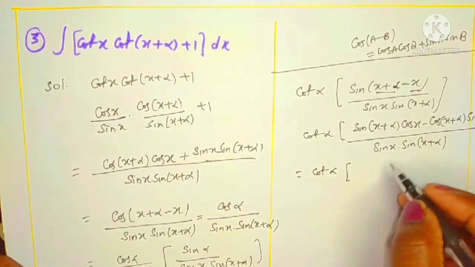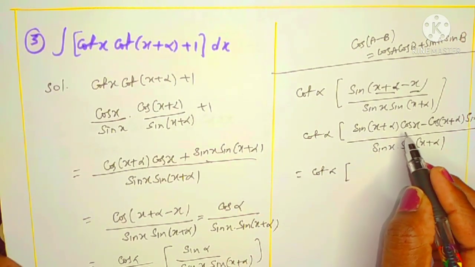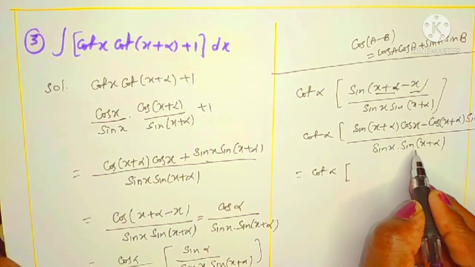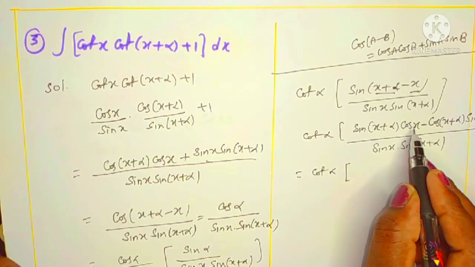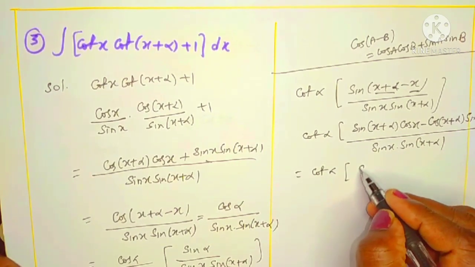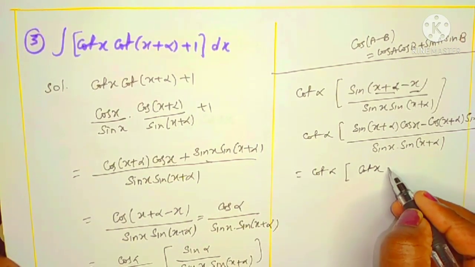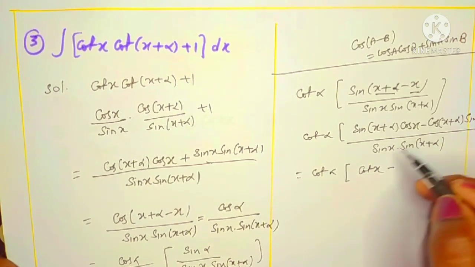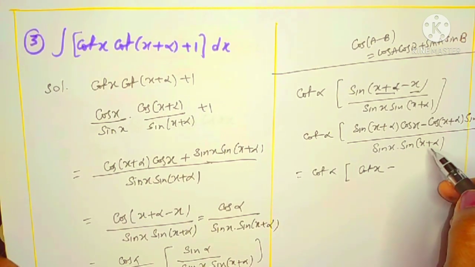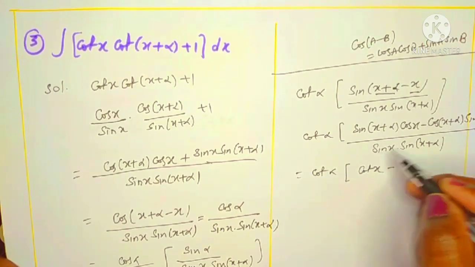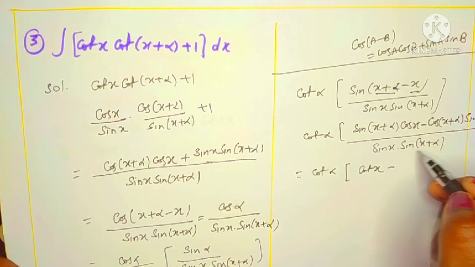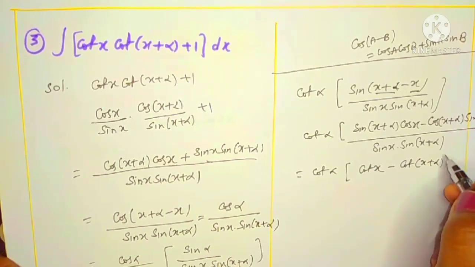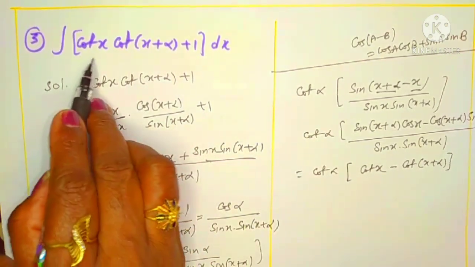By the separation of these functions, the first term is sin of x plus alpha into cos x by sin x into sin of x plus alpha. Sin of x plus alpha gets cancelled. What is left over? Cos x by sin x is cot x. In the same way, minus the second term: cos of x plus alpha into sin x by sin x into sin of x plus alpha. Here sin x gets cancelled. Cos of x plus alpha by sin of x plus alpha is cot of x plus alpha. This is the total simplification of this function.